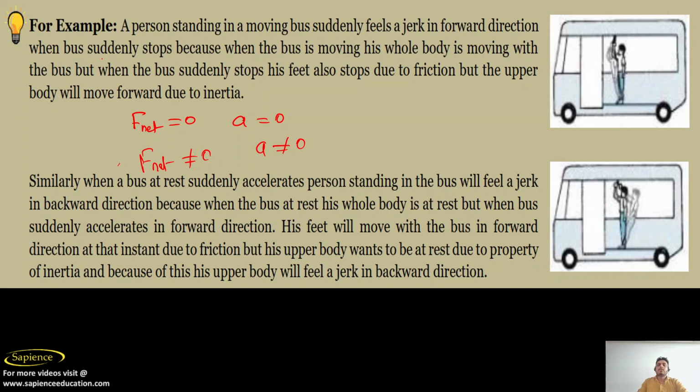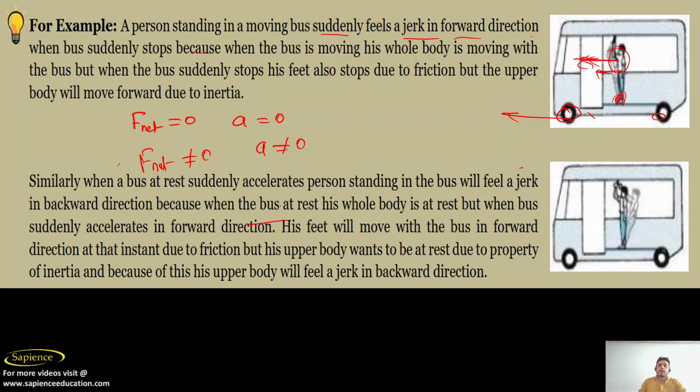Understood? Now, a person standing in a moving bus suddenly feels a jerk in the forward direction when the bus suddenly stops. Why? Tell me. When a bus is moving, the body is also in motion. Suddenly the bus stops, but the body won't stop. So the body will try to move forward. After a while, the body will stop because there is a friction force. It means that a body in motion will try to remain in motion.